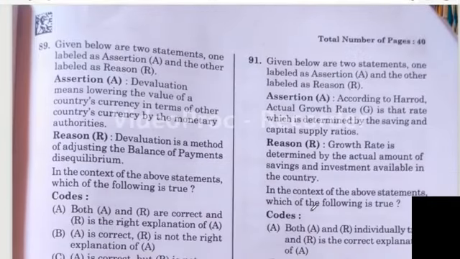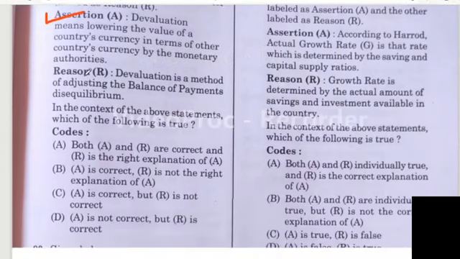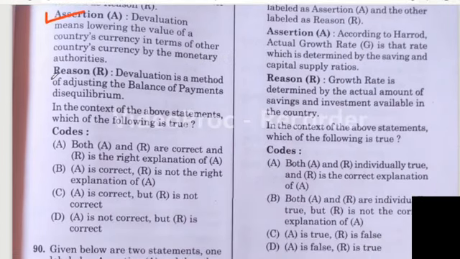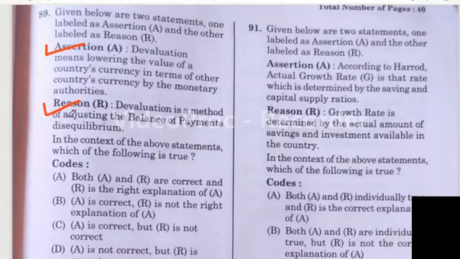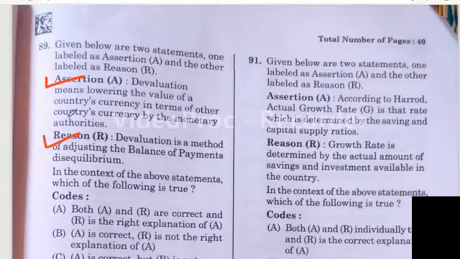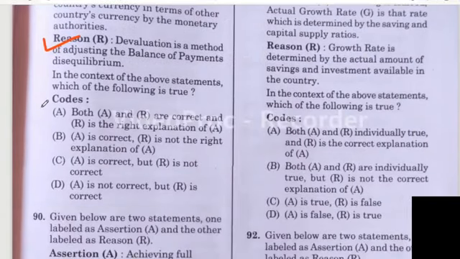Question number 89. Assertion is devaluation means lowering the value of a country's currency in terms of the other country's currency by monetary authorities. Yes, there is no doubt assertion is correct. Reason is devaluation is a method of adjusting the balance of payment disequilibrium. Here also four options are given, A, B, C and D. Here also I think option A is the right answer. Both assertion and reason are true, correct, and the reason is the right explanation.